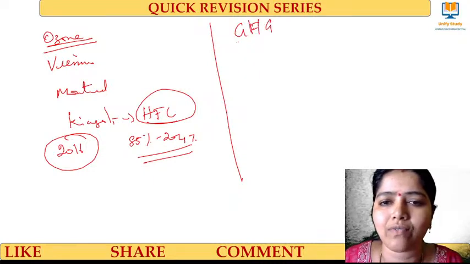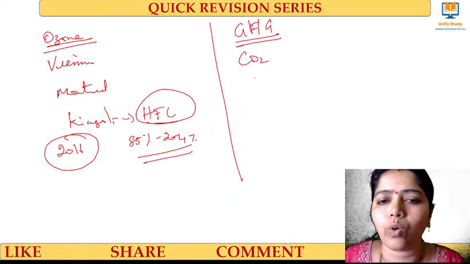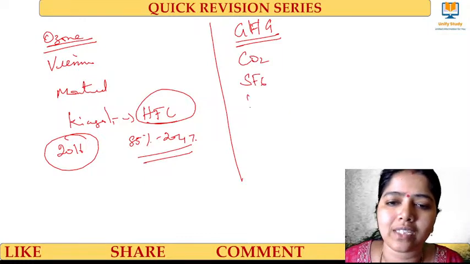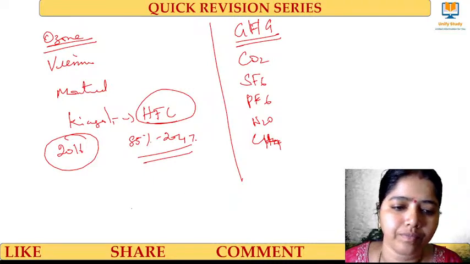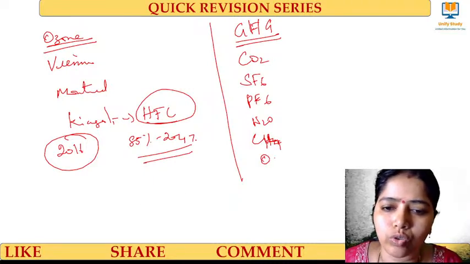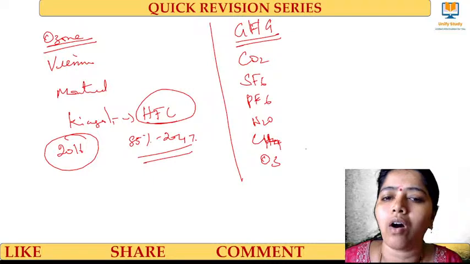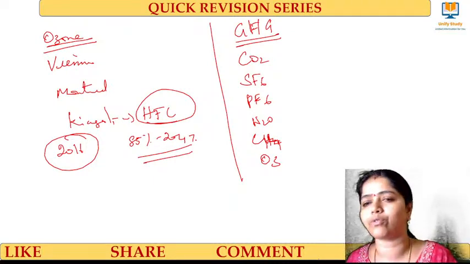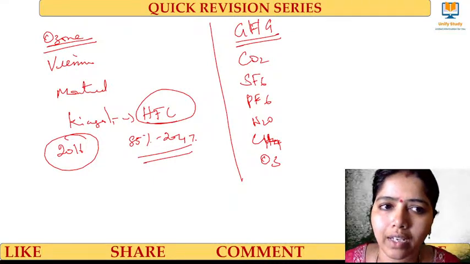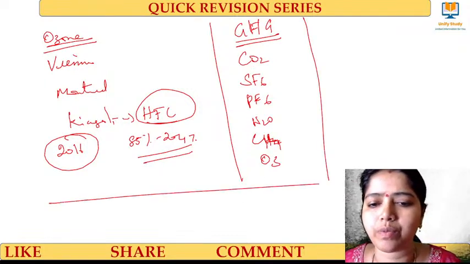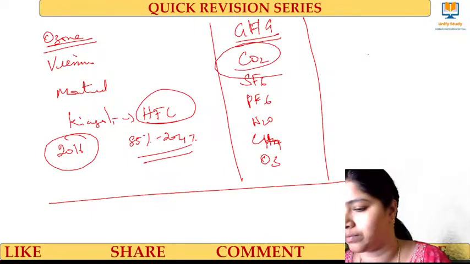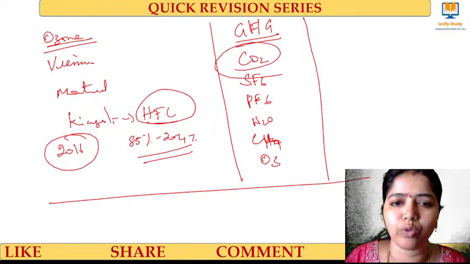And please kindly go through the greenhouse gases. Greenhouse gases, very, very important. CO2, SF6, PFCs, N2O, CH4, methane, and ozone. All the important greenhouse gases we have to remember. Clear? Yes. The most contribution is given by carbon dioxide. Very good. So I move to the next topic.